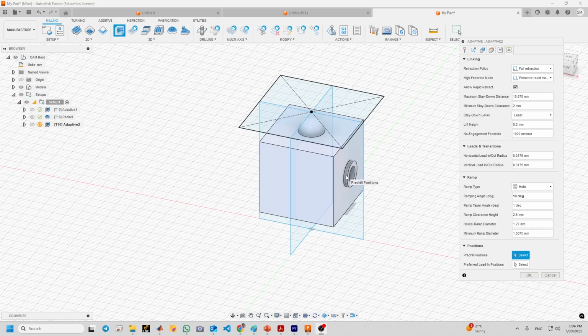A 2D adaptive clearing would not recognize this without selecting additional contours. And the other point to note is that while the center of the board is cut, it is not cut to full depth because the bottom height was set to the main face of the part. I mean here, not here.